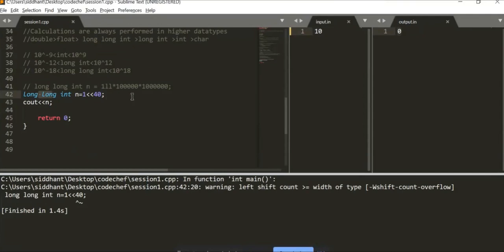But the thing right now is that it cannot return such a thing. Left shift count of bit type is like overflow. So what we do is we simply add LL over here, and LL solves all of the problems. It can easily return the whole thing, and we can print it out. As simple as that.